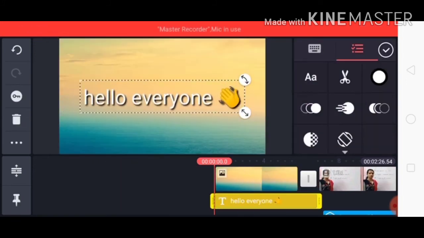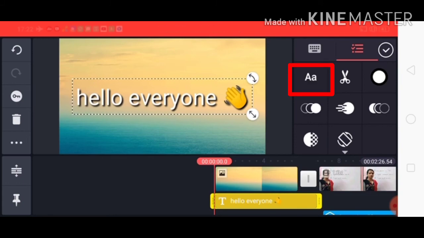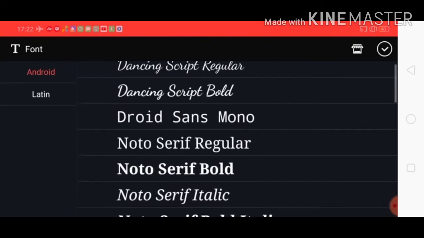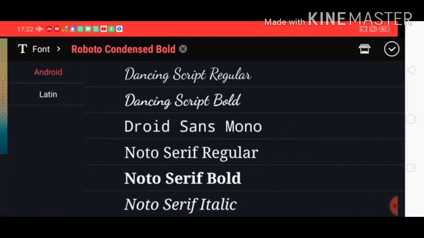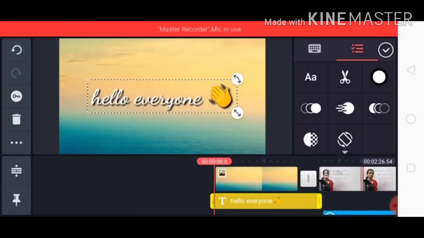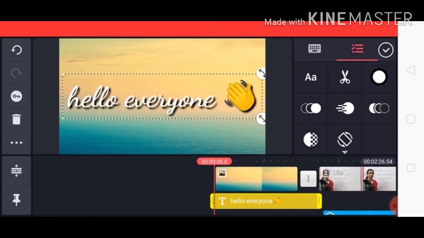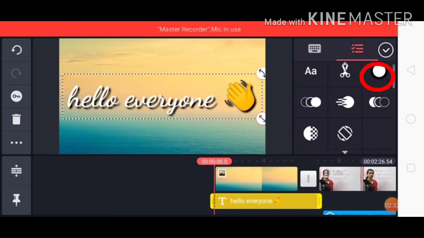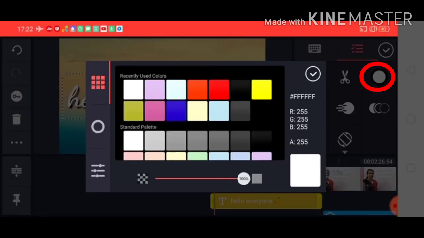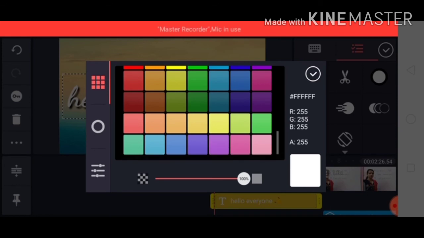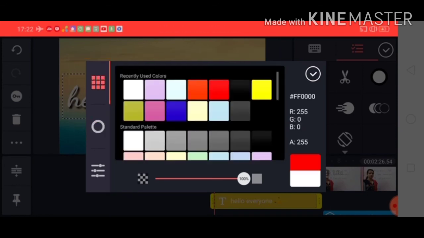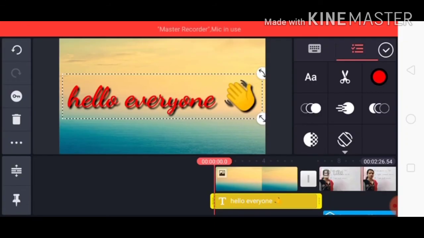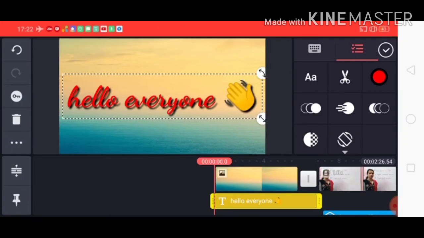After writing the text, we can adjust the size and then we can use any of the fonts. Many variations are given here. You can use any one of them. See? Yes. Select and then click on the right option. Now, if you want to change the color of the text, go to this option and click on this. See? Lots of variations are available here. You can choose any one of them. See, I have chosen this one.